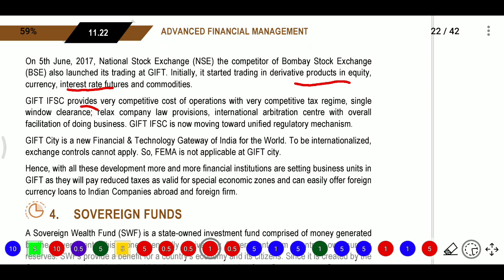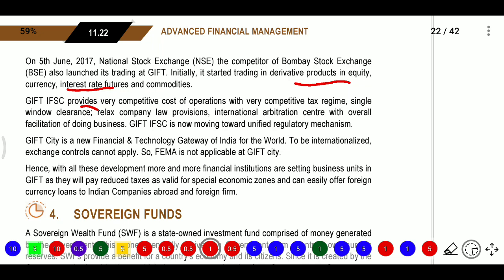After that, Gift IFSC provides a very competitive cost of operations with a very competitive tax regime and single window clearance, relaxed company law provisions, and an international arbitration center, with overall facilitation of doing business. Gift IFSC is now moving towards a unified regulatory mechanism. Now Gift City is the new financial and technology gateway of India for the world.